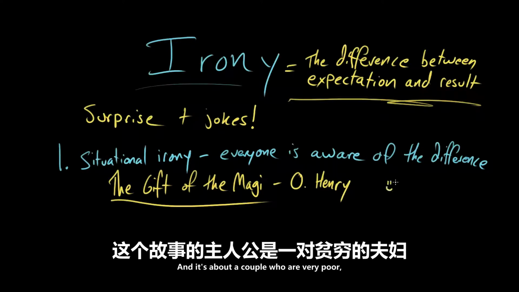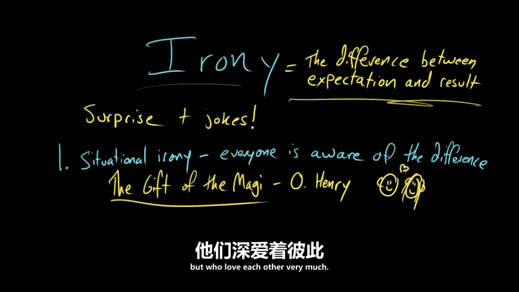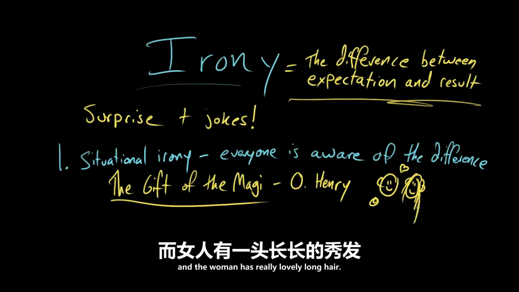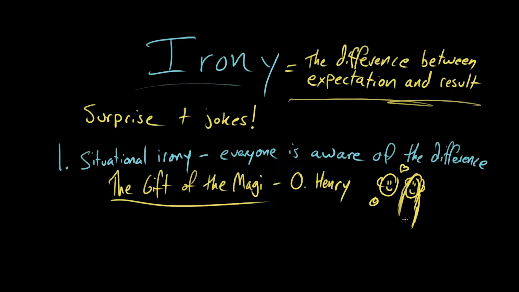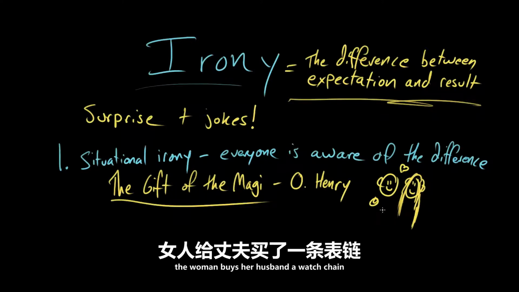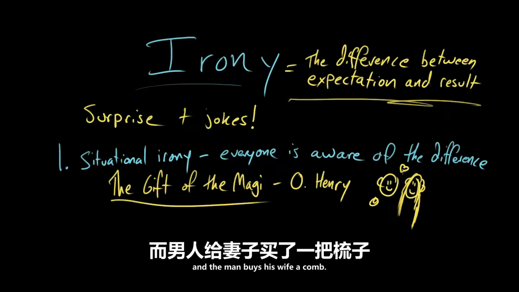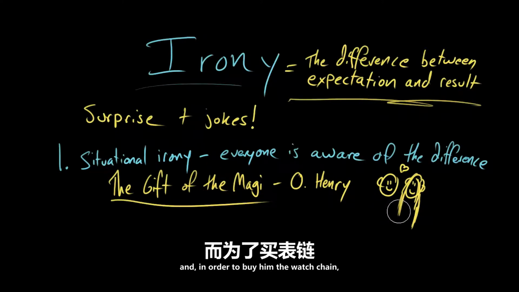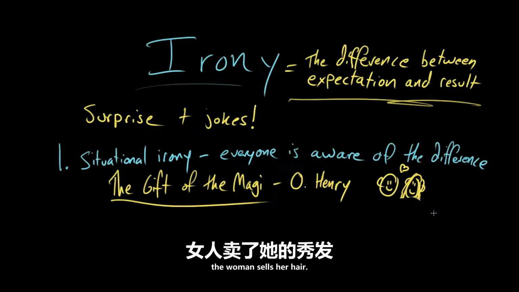And it's about a couple who are very poor, but who love each other very much. And each one wants to get the other a really nice Christmas present. Now, the man has a very lovely watch, and the woman has really lovely long hair. And unbeknownst to the other, the woman buys her husband a watch chain, and the man buys his wife a comb. But in order to do that, he sells his watch to buy her the comb, and in order to buy him the watch chain, the woman sells her hair.